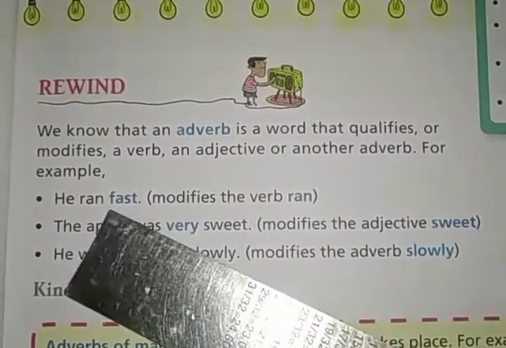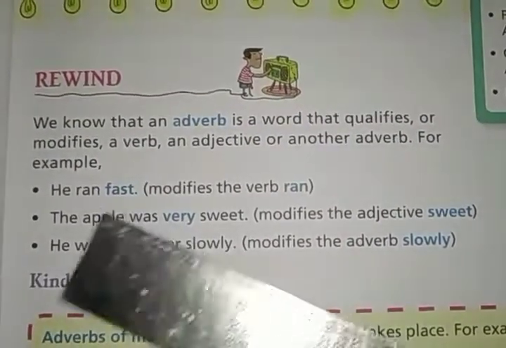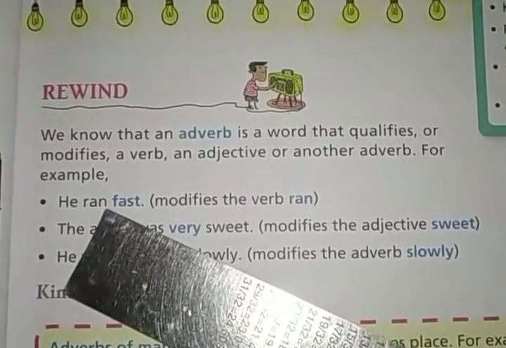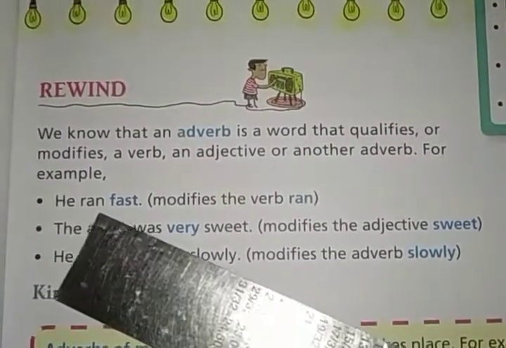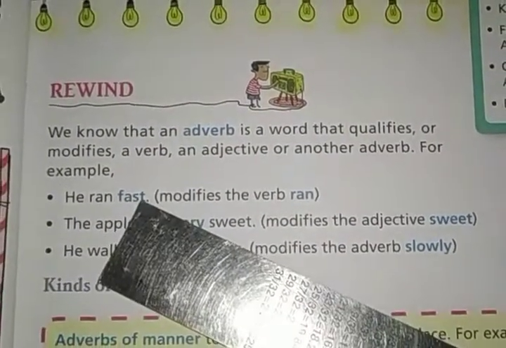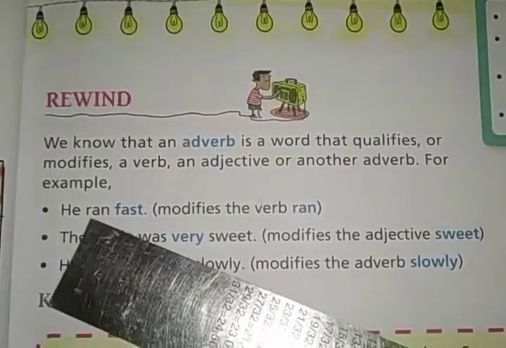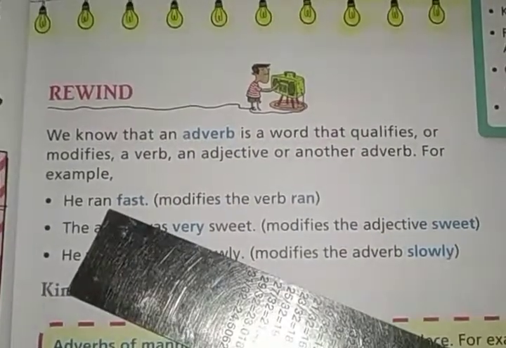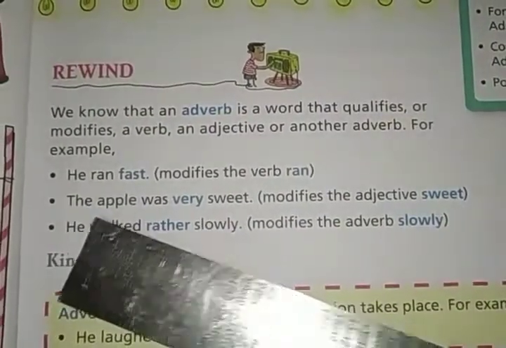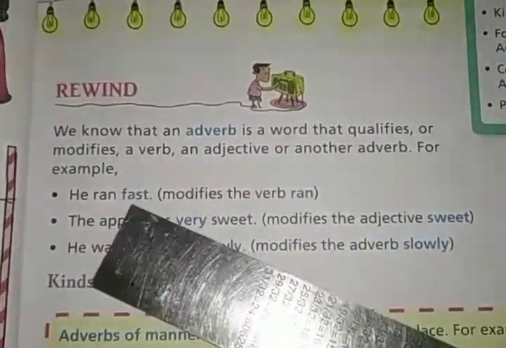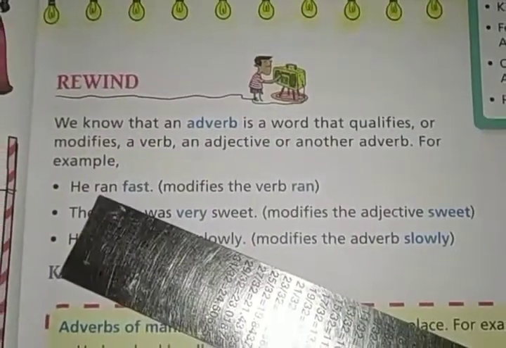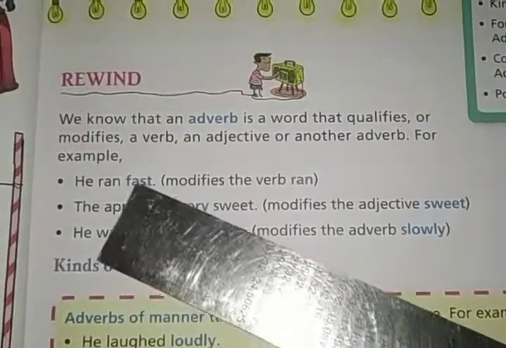For example, he ran fast. Here the word fast is describing the action, that is the verb. The verb is the action word of the sentence. Ran is the action word, the verb, and the word fast is describing or modifying the verb ran. That is why it is an adverb. The word fast modifies the verb ran.